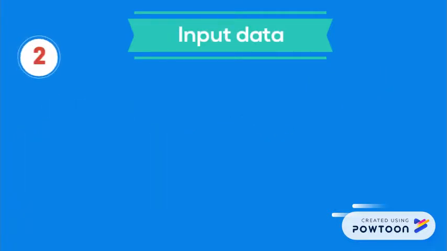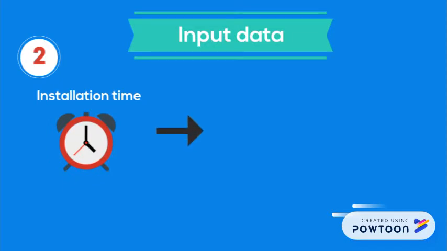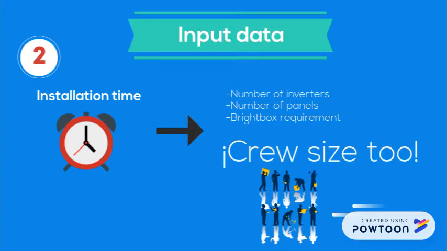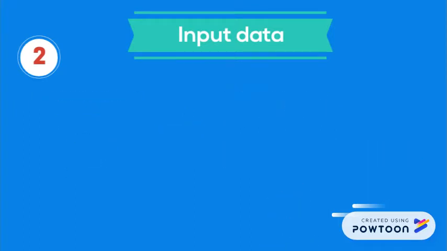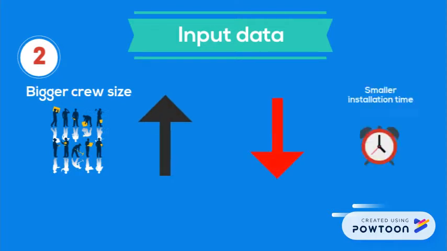Second, we observed that the variability of installation times is not entirely explained by number of inverters, number of panels, and the Brightbox requirement. In fact, we found out that there's another factor affecting installation times. We assumed that this factor is the number of workers that were assigned to each of the jobs. From now on, we will refer to this factor as crew size. A second assumption made was that a bigger crew size will represent a smaller installation time.